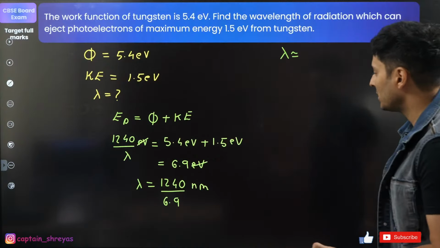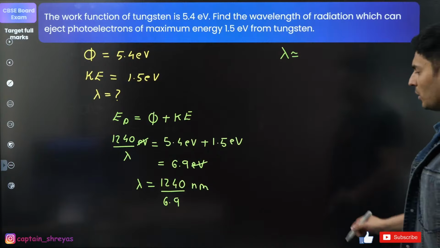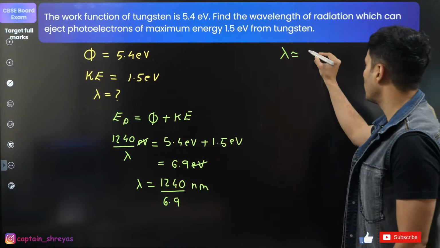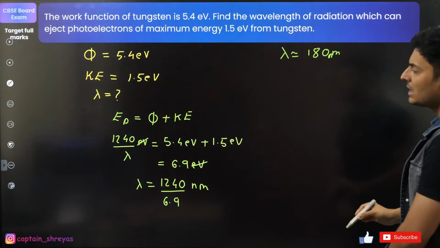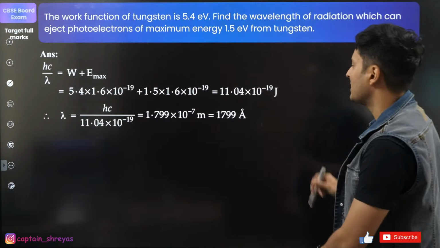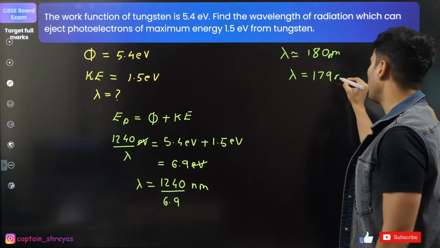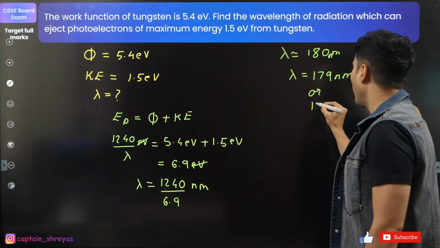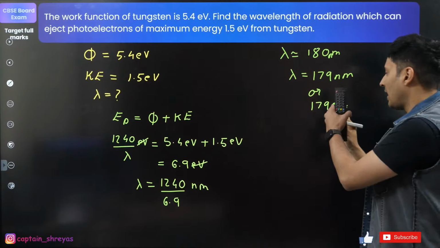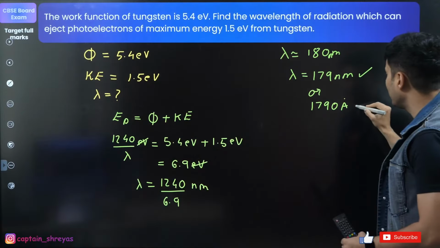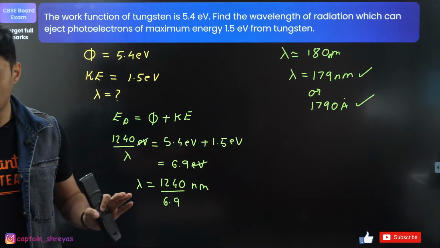Yep, close to, check it out guys, 7 ones are 7, so basically you have 554, yeah, almost basically 18, so almost close to 180 nanometers. The exact value comes out to be 179 nanometers, which is also 1790 Angstroms. Okay, if you want to keep it in Angstrom, you can keep it in Angstrom. This is also fine, bacha. Both are okay. Is that understood?